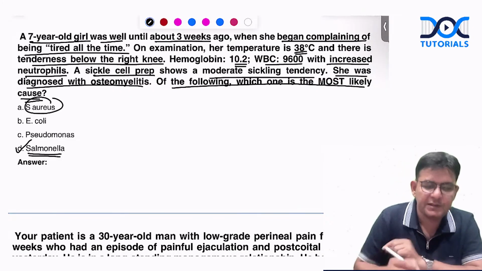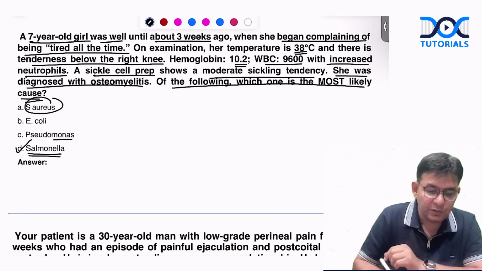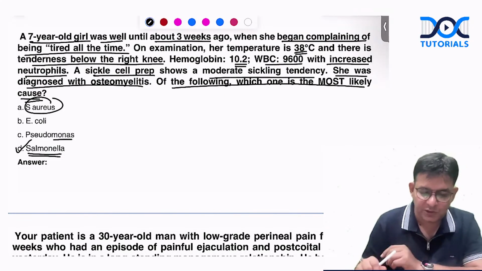Otherwise, what is the answer? Staph aureus. Even Pseudomonas also does osteomyelitis.